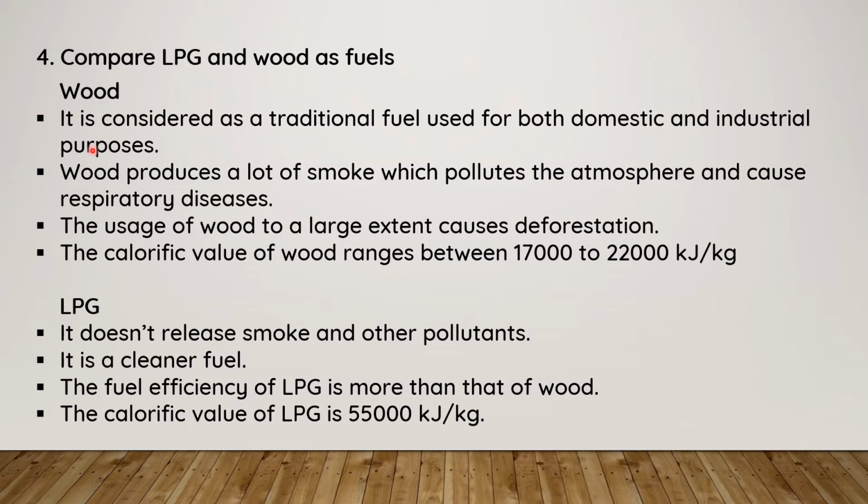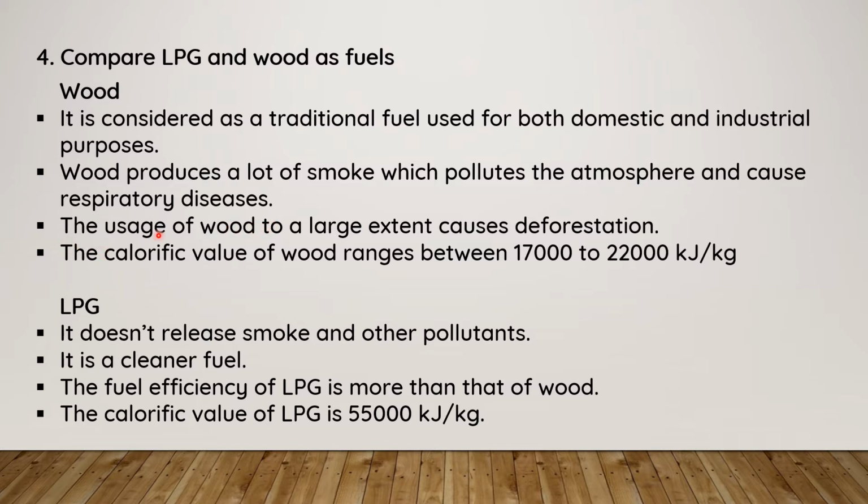Wood is considered a traditional fuel used for both domestic and industrial purposes. The second point: wood produces a lot of smoke which pollutes the atmosphere and causes respiratory diseases.